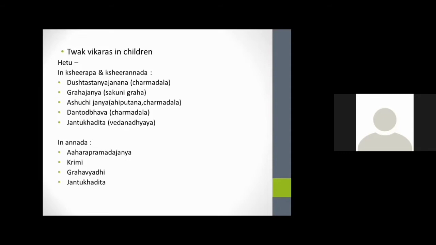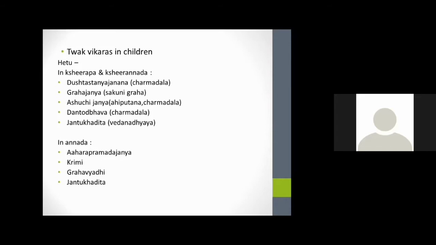So mainly in these conditions, the Tvak vikaras are due to Dushta Stanya Janana, that is, the maternal factors also contribute to the cause for clinical conditions.